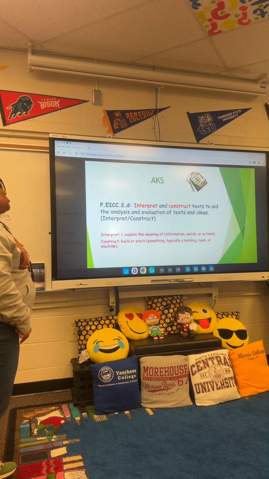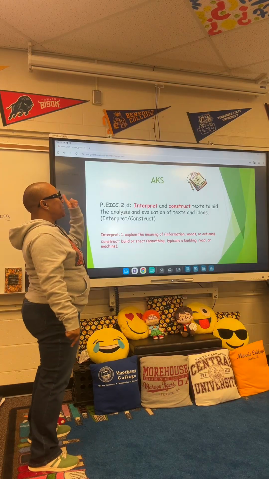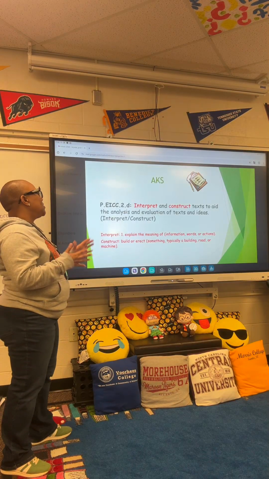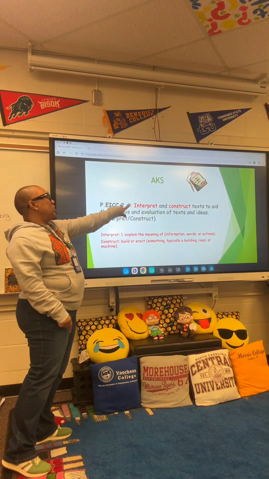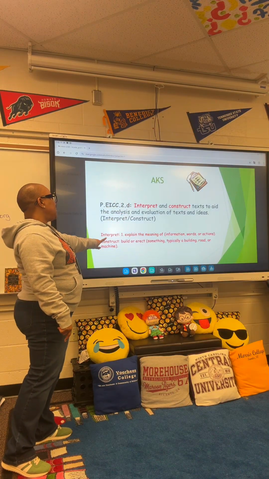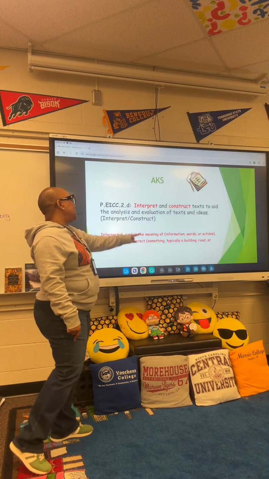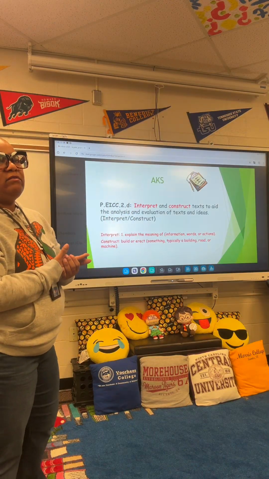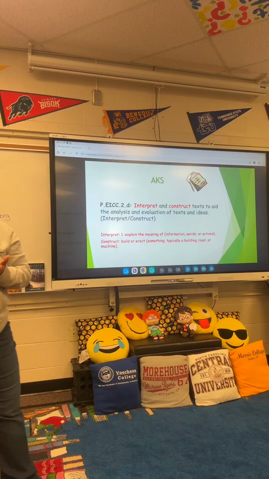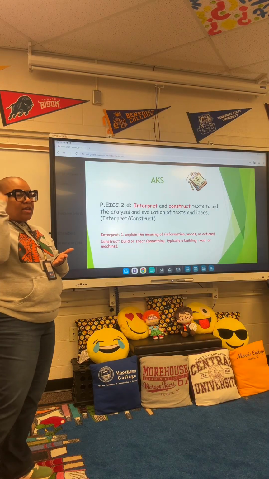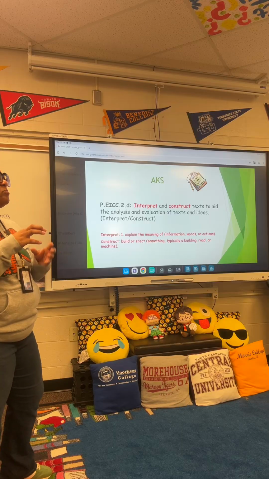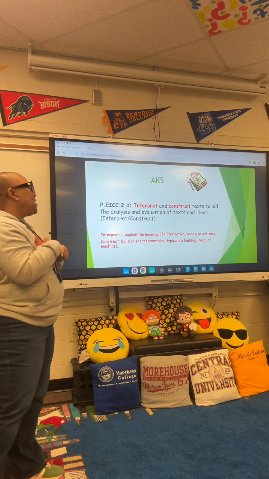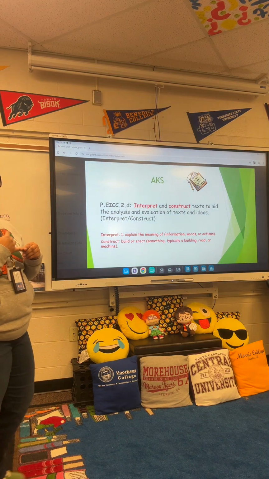All right, our standard. We're working to interpret and construct text to aid the analysis and evaluation of text and ideas. What does that mean? We have our two verbs in red up there. They tell you what we're going to do. Interpret means simply to explain the meaning of. If you read a letter from your friend or a text message from your friend, you have to think about what that text means, especially if they're using a lot of abbreviations and slang, right? You have to think about what that means. All you're doing is interpreting it.